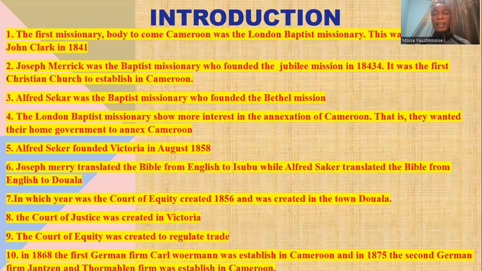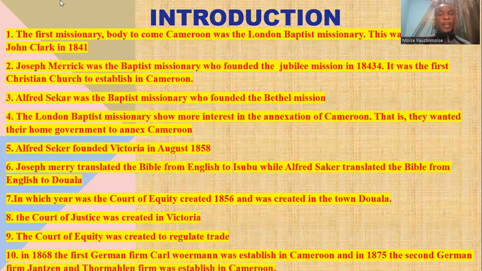Remember, we are on Cameroon on the eve of German annexation. Now look at the first question: the first missionary to come to Cameroon. The correct answer here is the London Baptist Missionary Society. Who were the people who came behind the London Baptist missionaries? You had Jacob Prince and John Clark, and the official year they arrived in Cameroon was 1841.